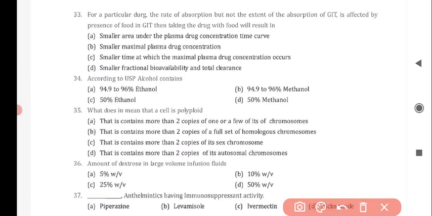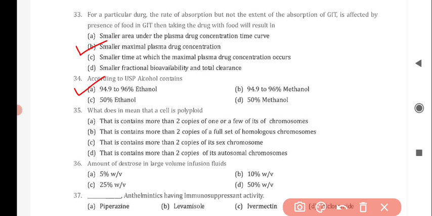Next question is, for a particular drug, the rate of absorption but not the extent of the absorption from GIT is affected by presence of food in GIT, then taking the drug with food will result in, and the correct answer for this is option B, smaller maximal plasma drug concentration. Next question is, according to USP, alcohol contains, and the correct answer is option A, 94.9 to 96% ethanol.